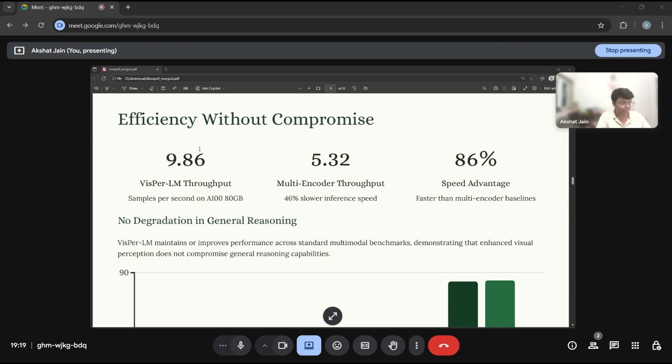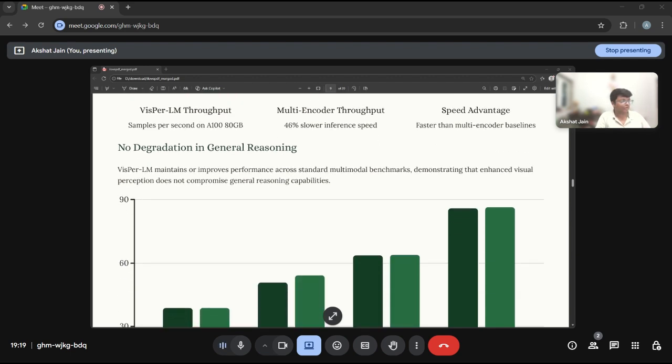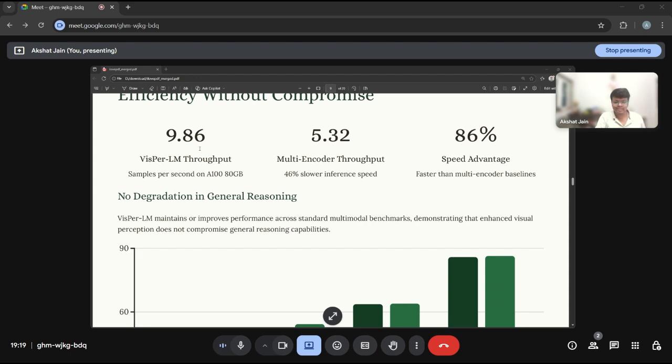Efficiency without compromise. So we have done the work on the efficiency. One of the most compelling aspects of VisPer-LM is that we achieve these perception gains without any efficiency trade-offs. On an NVIDIA A100 80GB GPU, we have a throughput of 9.86 samples per second versus 5.32 for the multi-encoder, which is 46% slower inference speed. That is a speed advantage, 86% faster than multi-encoder baselines. No degradation in general reasoning also.